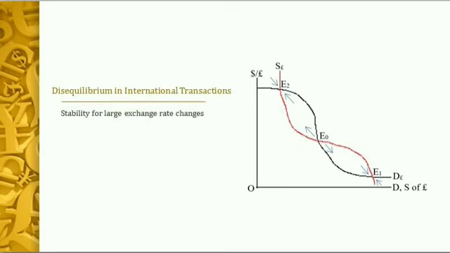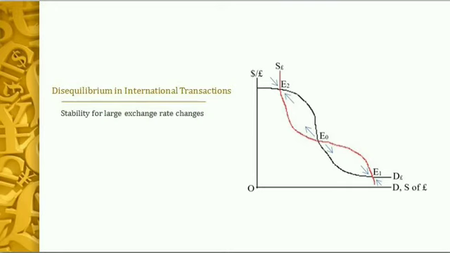Similarly, if starting from point E0 the exchange rate starts rising, then if it reaches the exchange rate E2, once again a stable equilibrium will be reached. So here the equilibrium may be stable but only under very large exchange rate changes.